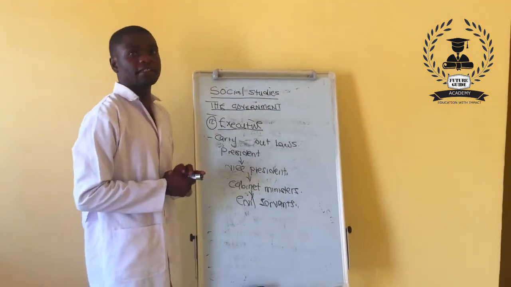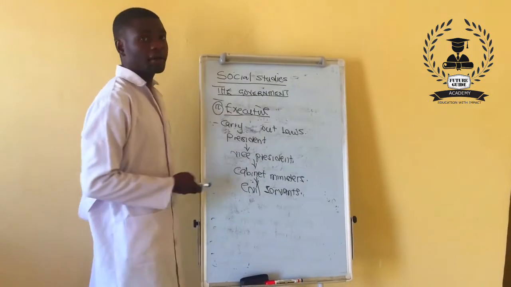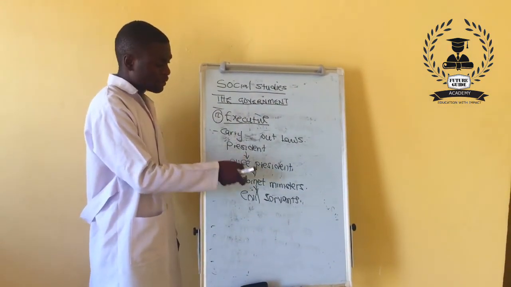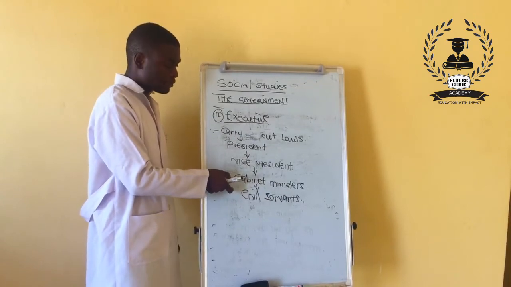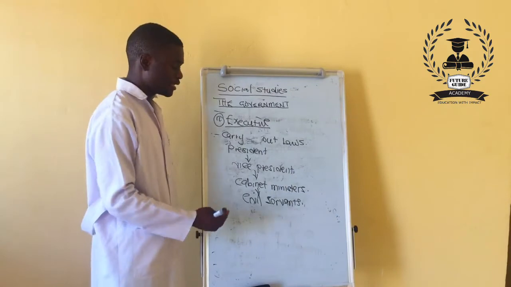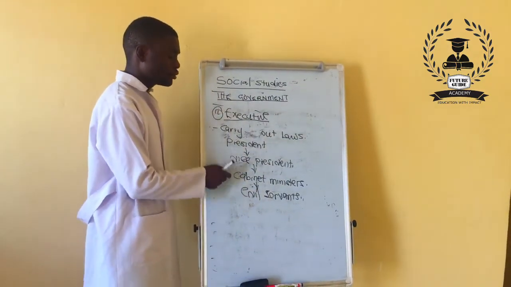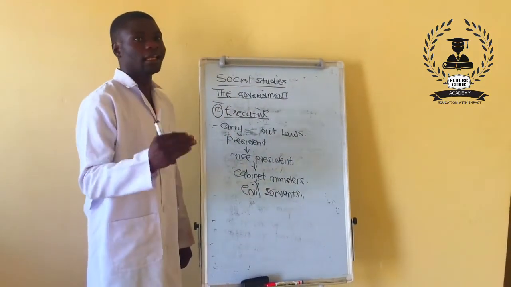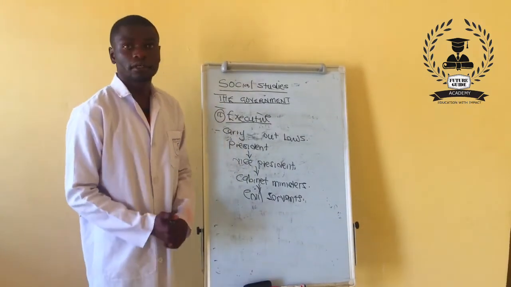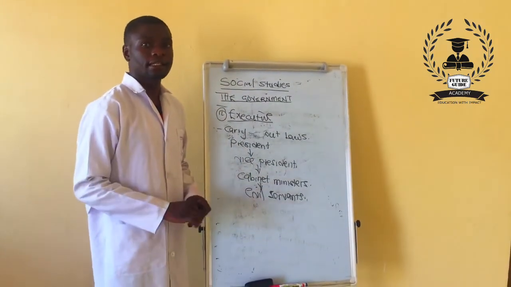So this is how laws are carried out in the country. The president gets the laws, directs to the vice president through the cabinet ministers and civil servants, people that are employed by the government. They ensure that these laws are carried out in the country. And that's how the executive runs. That is the second part.